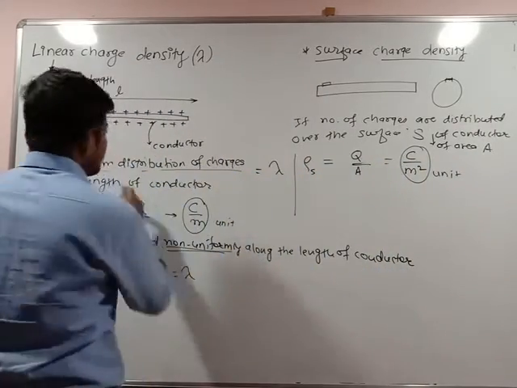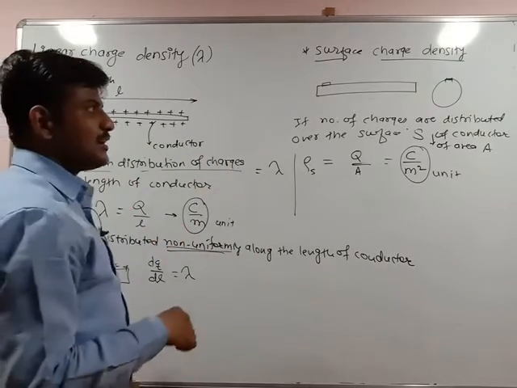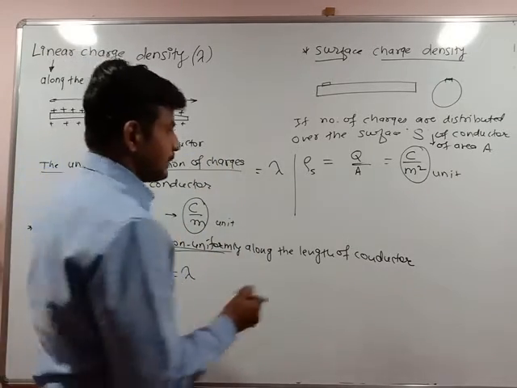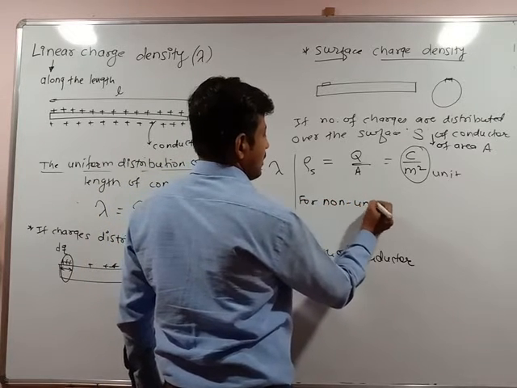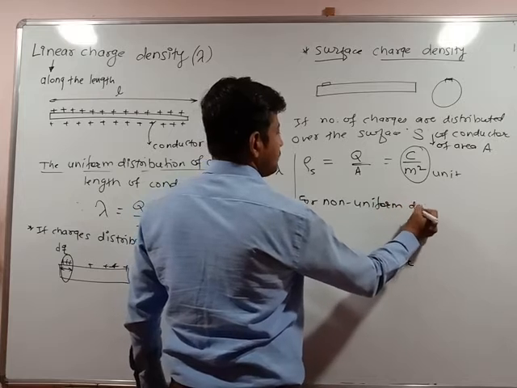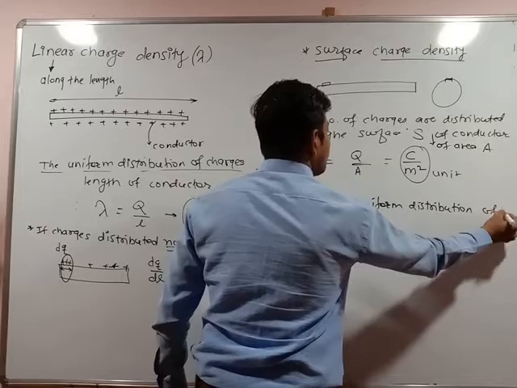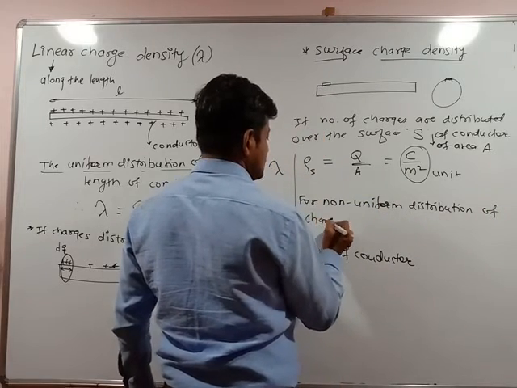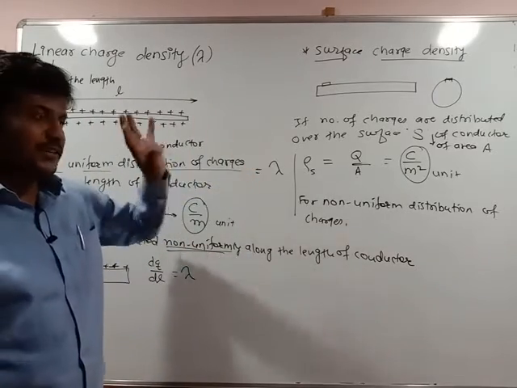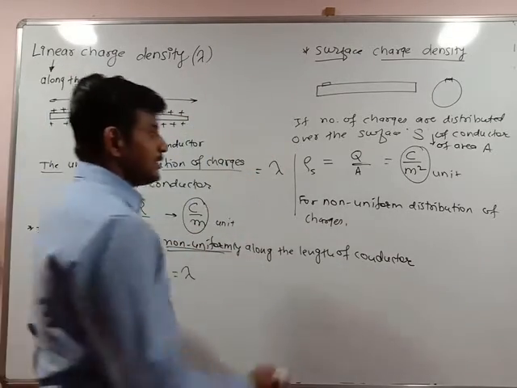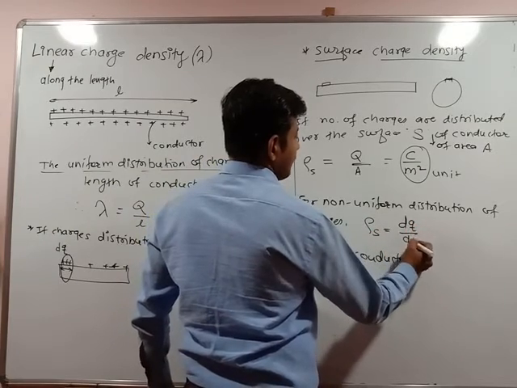Here the distribution was uniform. In this case, if charges are distributed non-uniformly, then for non-uniform distribution of charges, how will it be? We will notice that if the distribution is not uniform on the particular area, then the surface charge density is written as dq by dA.